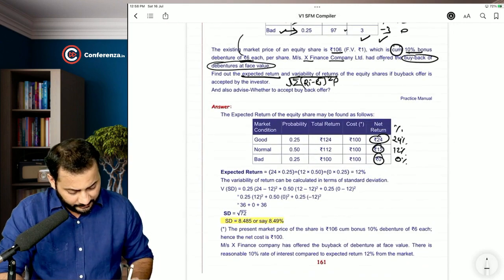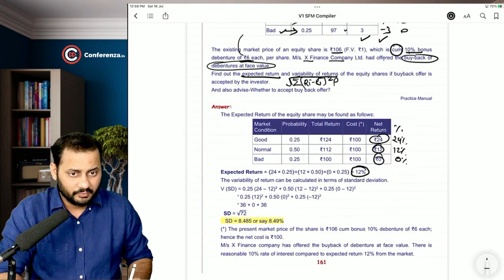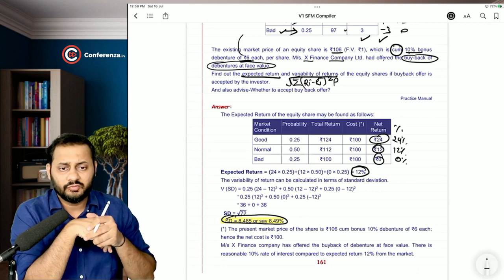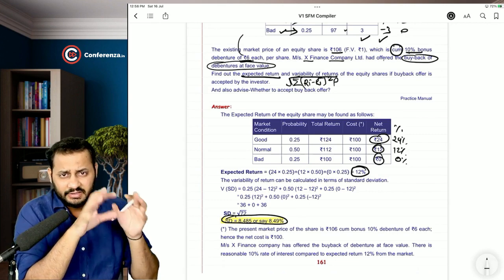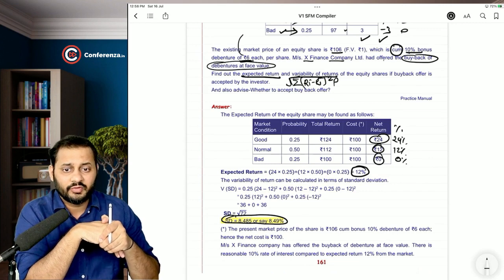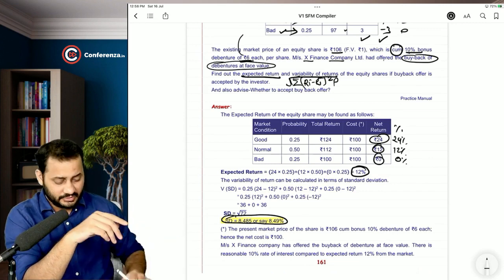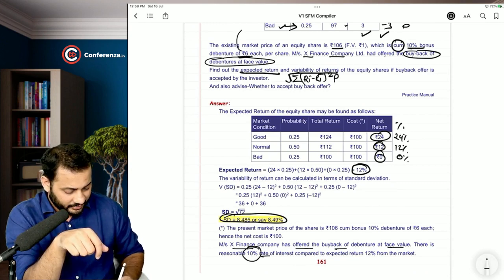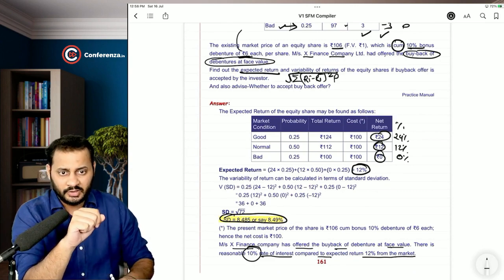The expected return comes to 12%. Standard deviation comes to 8.49%. Now focus on one thing. This equity share is giving you 12% of the return. Okay, 12% of the return. Have a look on this thing. Mr. X Finance Company has offered to buy back the debentures at face value. There is reasonable 10% rate of interest compared to the expected return of 12% from the market.